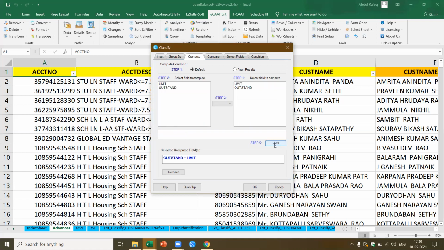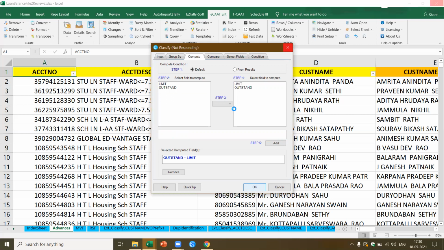So I add this field and I say, okay. Now this will automatically compute outstanding minus limit for all the loan accounts and give me the result. Now, I'm not interested in looking at all the loan accounts. I'm interested in only picking loan accounts where the outstanding is greater than the limit. Then there's one more function called compare, using which I can actually pick up only accounts where the limit is exceeded, which means the outstanding is greater than the limit. Okay, this is going to take a little time because you've got 3,400 accounts. It has to compute the balance for each of the accounts.